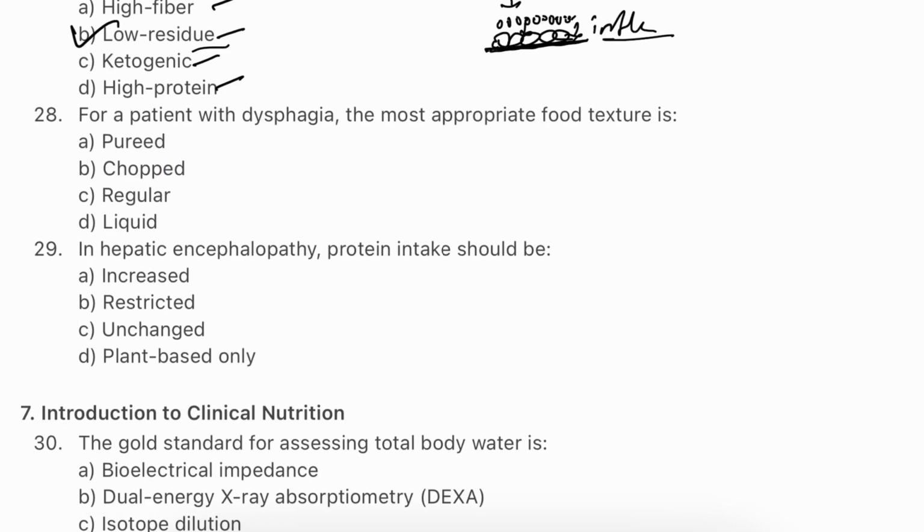reduced. Question number 28. For a patient with dysphagia, the most appropriate food texture is pureed, chopped, regular, liquid. Answer will be pureed. Patients with dysphagia often have difficulty swallowing solid foods, so pureed textures are recommended. This consistency reduces the risk of choking and makes it easier for the patient to safely swallow their meals.